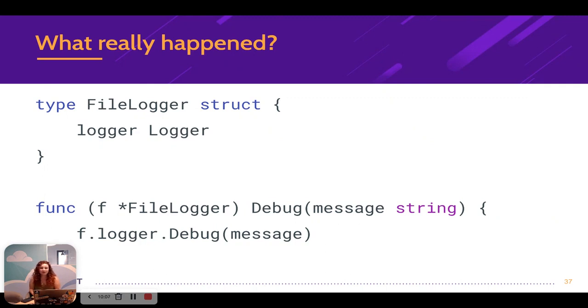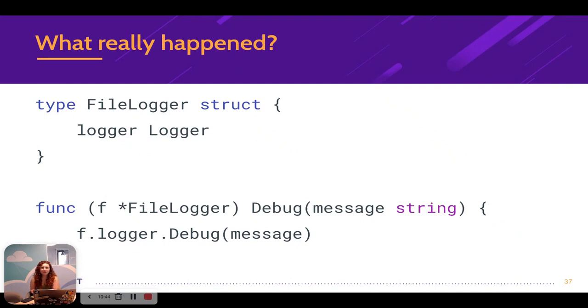The debug method that now exists on the file logger, because we embedded logger, is not more than just a wrapper. So in this case, we can just wrap the debug function, the debug method, on file logger, and inside it just call the debug method on logger. So what's really happening when we embed a struct in another struct is Go is creating all these wrappers behind the scenes and doing all this without us even knowing, which can be really neat at times, but can also be kind of buggy in other times, like this one.